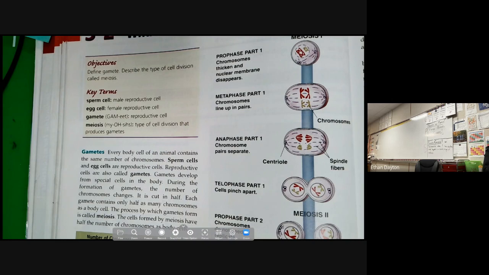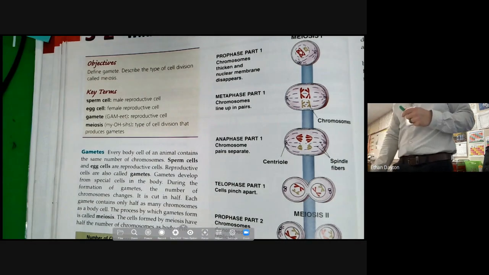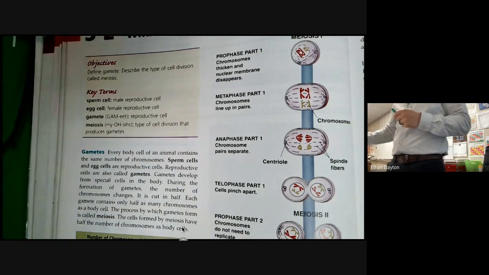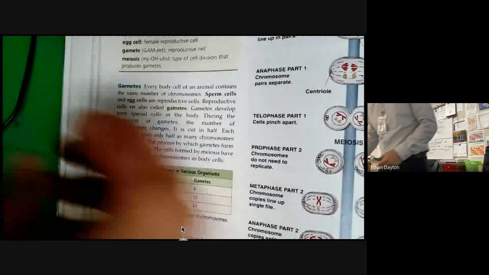Okay? And we have meiosis as our final key term. That's a type of cell division that produces gametes. So meiosis literally produces gametes, or sperm cells and egg cells. Okay, and here we go. First paragraph is titled Gametes.